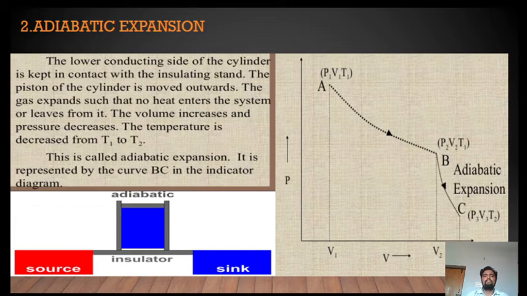In case of adiabatic expansion, pressure, volume, temperature, all variables change. Here pressure decreases from P2 to P3, volume increases from V2 to V3, whereas temperature decreases from T1 to T2. So this BC curve indicates adiabatic expansion.